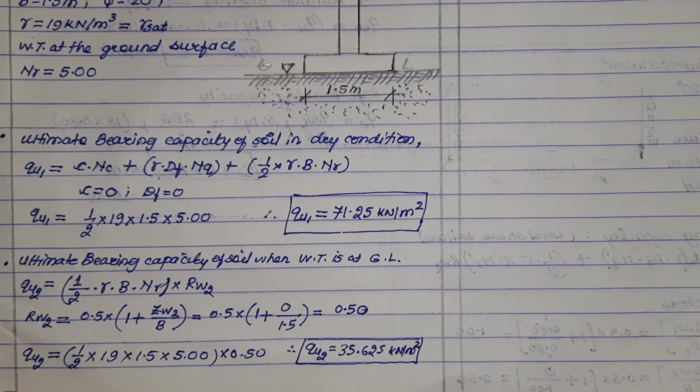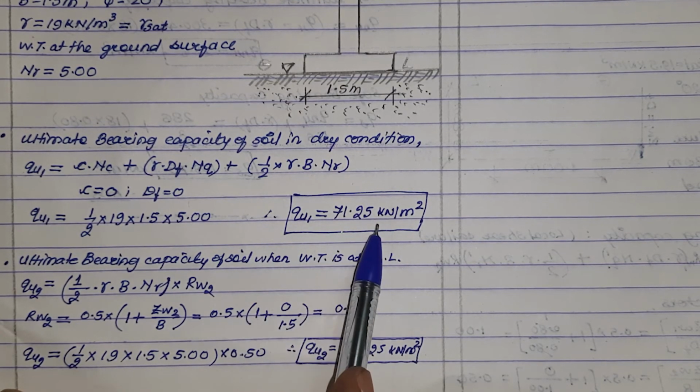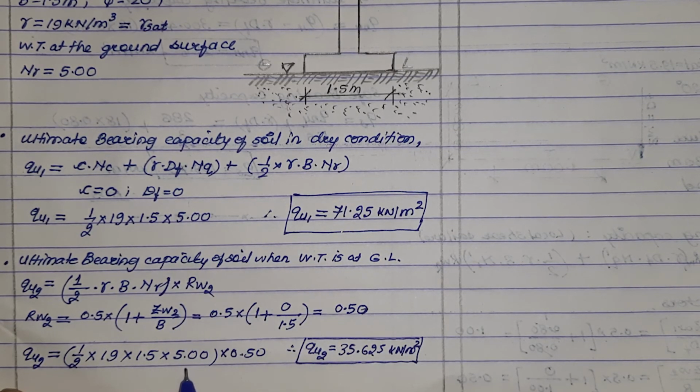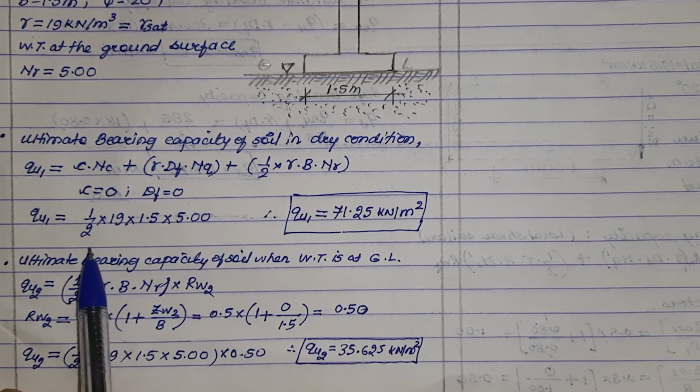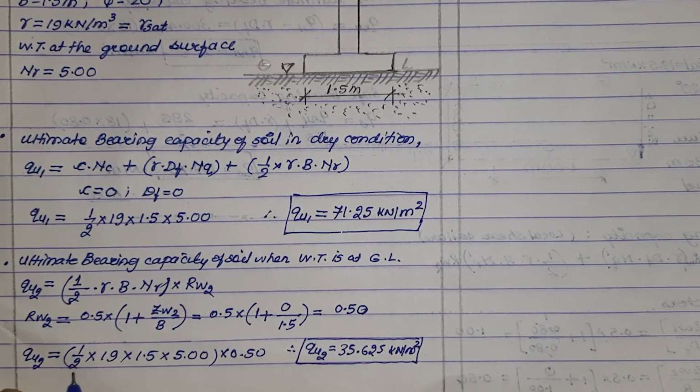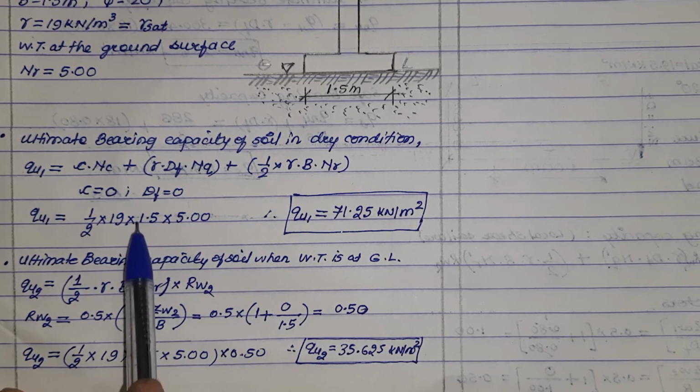In the next step, we need to find out reduction in the ultimate bearing capacity. So Qu1 is 71.25 and Qu2 is 35.625. If we compare the formula here, we can observe that half gamma B N gamma is the same in both the equations.